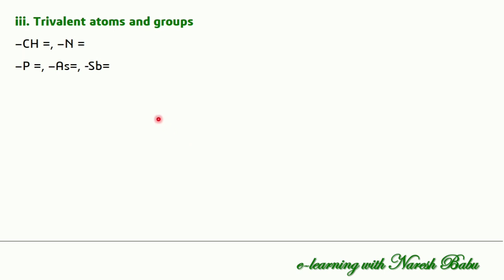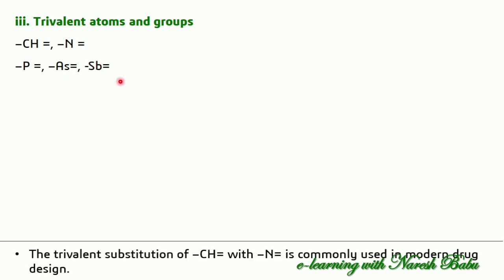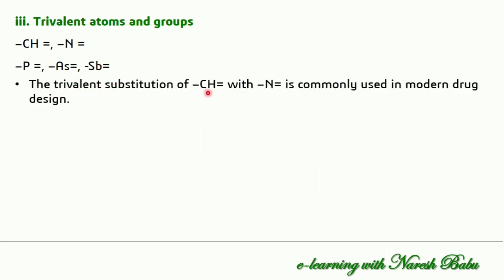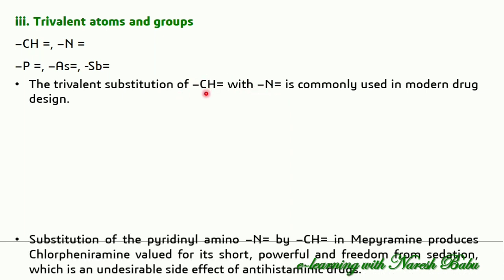So next we can see the trivalent atoms and groups. Trivalent means 3 bonds should be attached to the atom or group: CH and nitrogen with 3 bonds, phosphorus with 3 bonds, arsenic with 3 bonds, and antimony with 3 bonds. A trivalent substitution of CH with N is commonly used in modern drug design. In most of the drug design or drug discovery processes, CH is mostly replaced with N or N is replaced with CH.